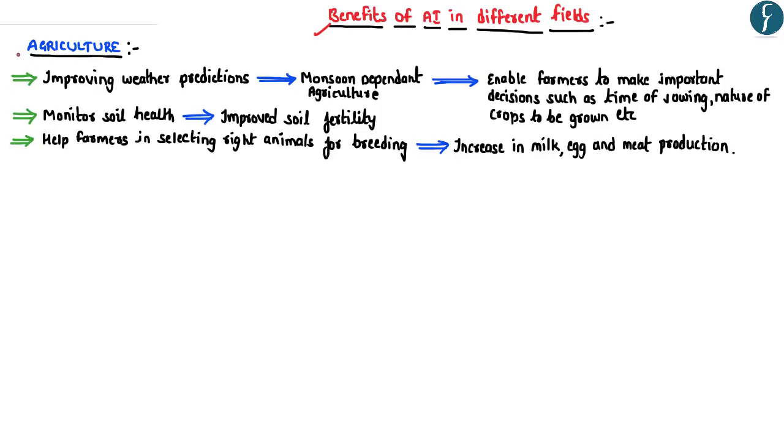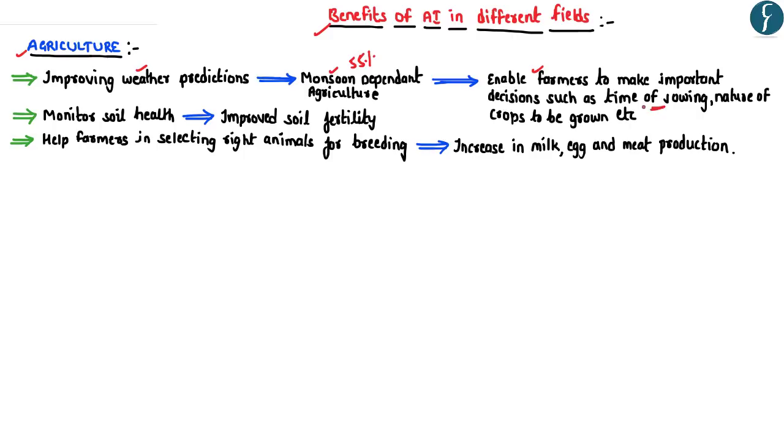Let us start with the probable benefits of the adoption of artificial intelligence on Indian agriculture. As you all know, Indian agriculture is basically dependent upon the monsoons, wherein almost 55% of the agricultural land is still today dependent upon the monsoonal rains. Hence, having accurate and foolproof weather predictions becomes extremely critical for Indian agriculture. So the adoption of artificial intelligence would improve the weather predictions in India, thus enabling the farmers to make certain important decisions. For example, based upon the weather predictions, the farmer can decide on the time of sowing.